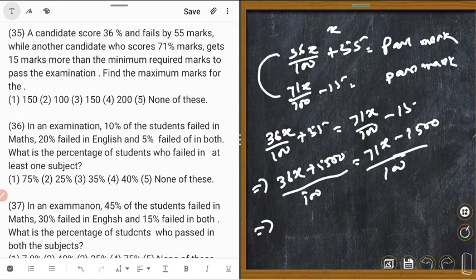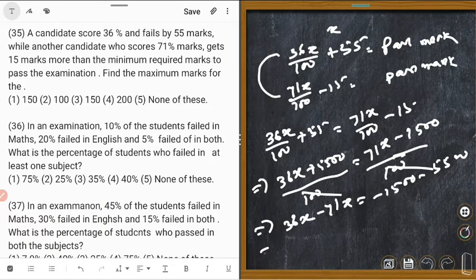Implies that 100 cancelled, so 36x minus 71x is equal to minus 1500 minus 5500.